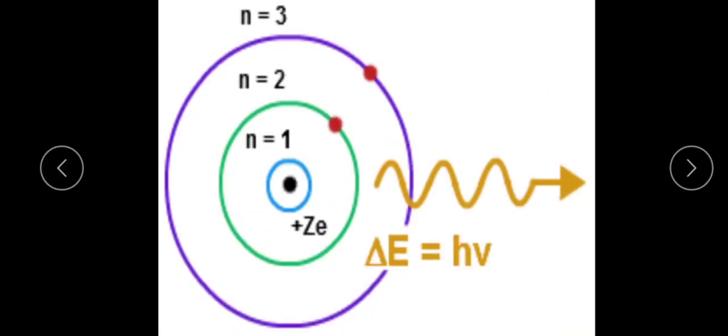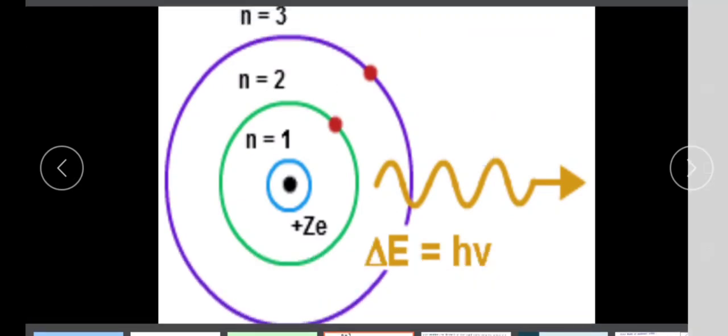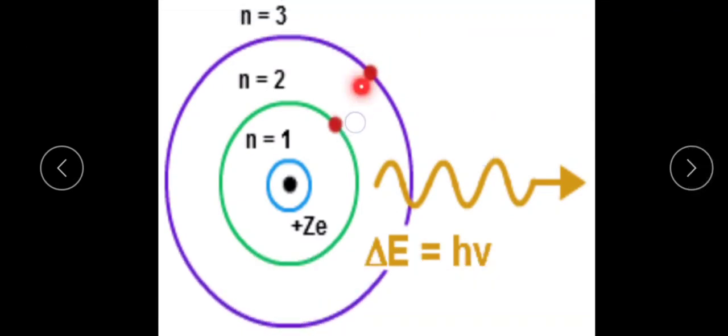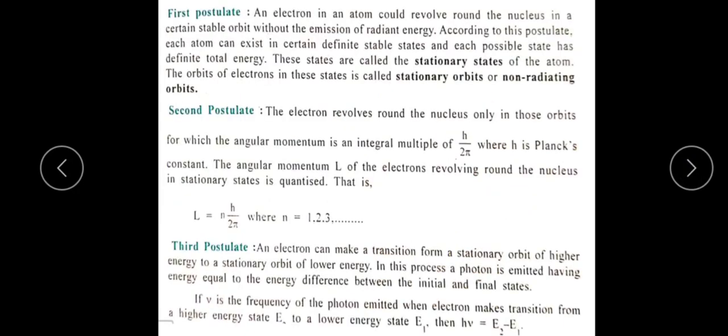See, this is an electron which is revolving around the nucleus, having a certain energy level. Then this is another electron which is revolving around the nucleus with a different energy state. The energy of this one is taken as E1 and the energy of this is taken as E2. Then the final energy E is equal to E2 minus E1, that is the energy difference.